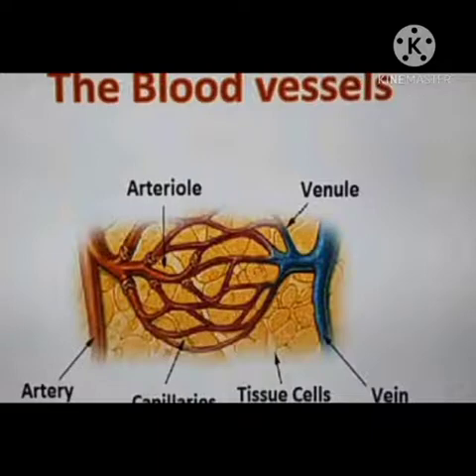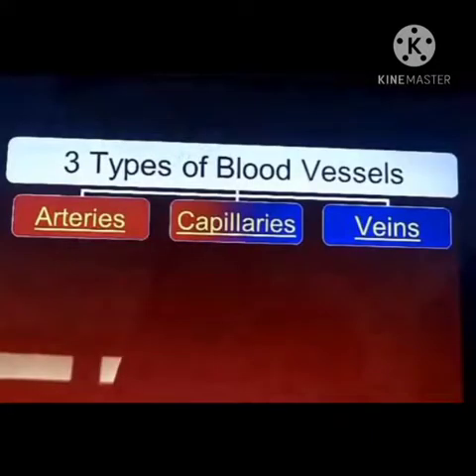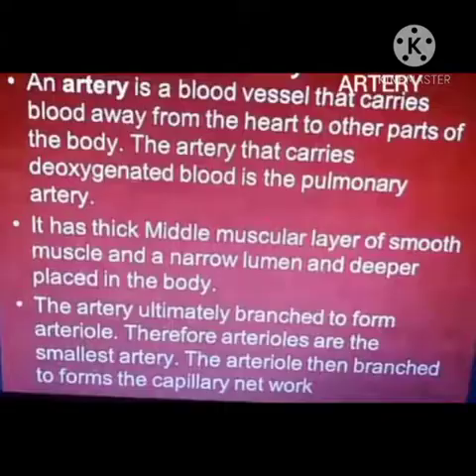Arteries branch and form arterioles. Arterioles keep on branching and then form capillaries. Capillaries keep on uniting progressively to form venules, which in turn form veins. In this way, there are three types of blood vessels: arteries, capillaries, and veins.